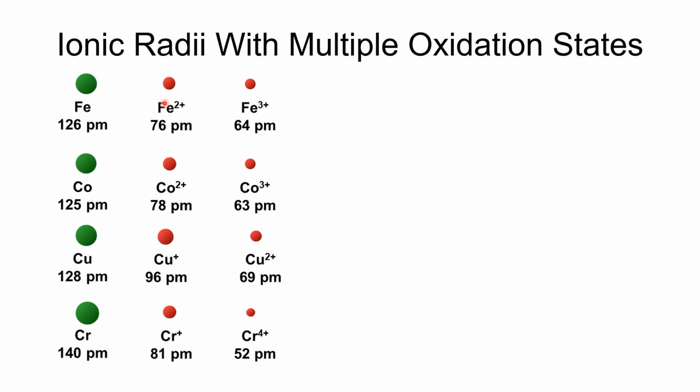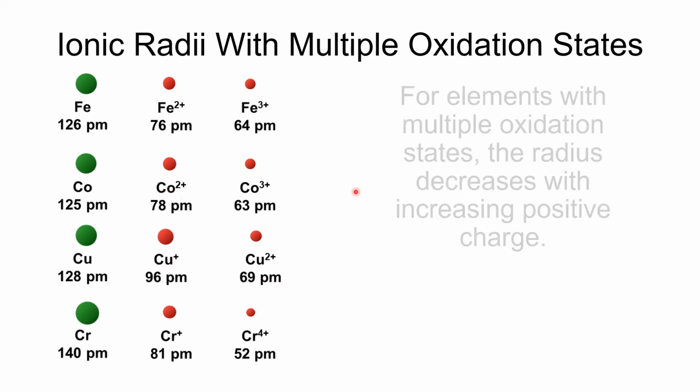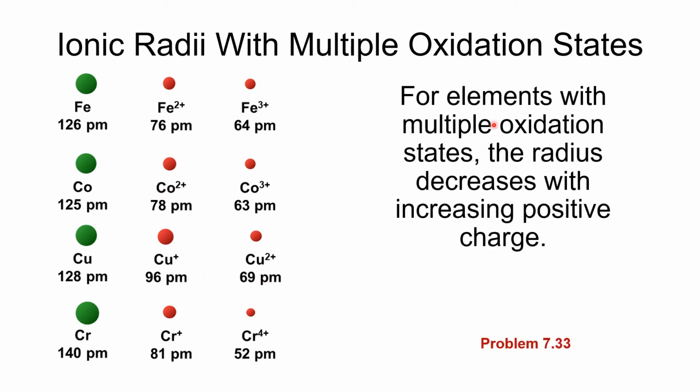Again, by removing that extra electron, we've decreased the number of repulsions, and it pulls the remaining electrons closer to the nucleus. Same thing here with cobalt, copper, and chromium. So for elements with multiple oxidation states, the radius decreases with increasing positive charge. So let's look at number 33, and this will be the last one for this particular video.